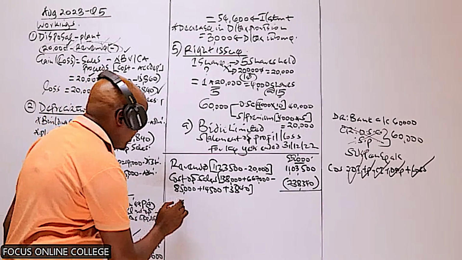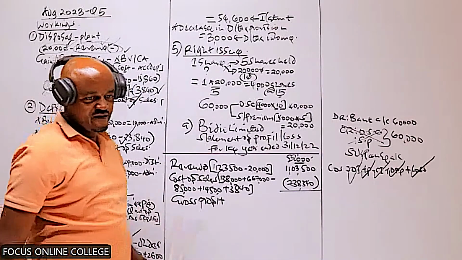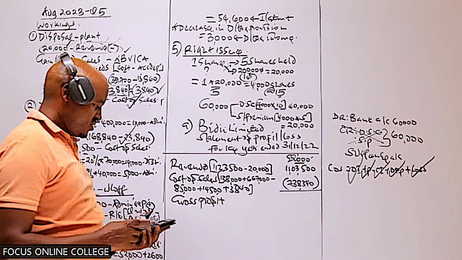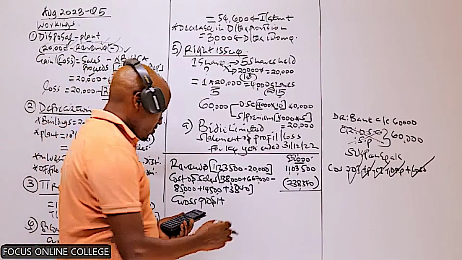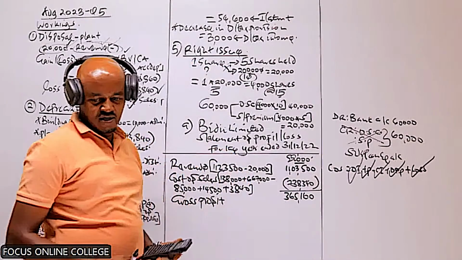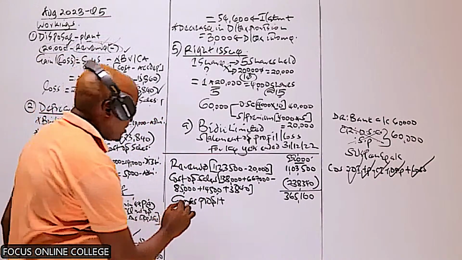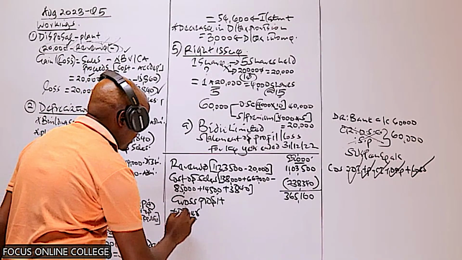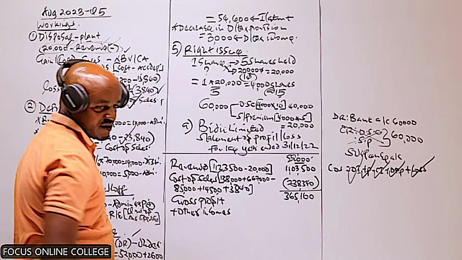So if you're getting the same, we need to move and compute the gross profit. The gross profit should be the difference between those two values. Give me the gross profit. How much is the gross profit? The gross profit I'm getting is 365,160. So to this then we proceed. Please confirm whether you're getting those figures.